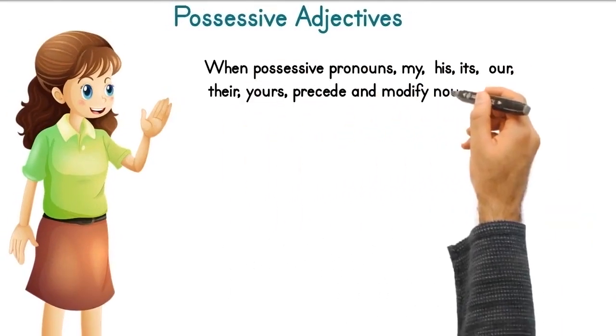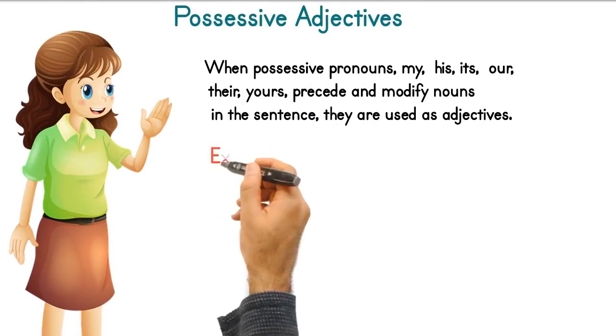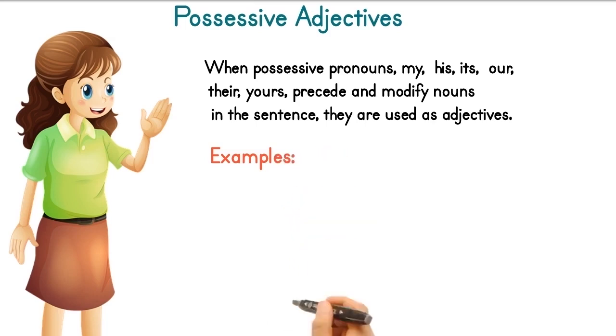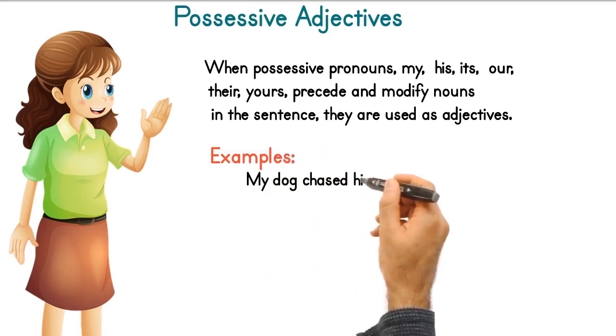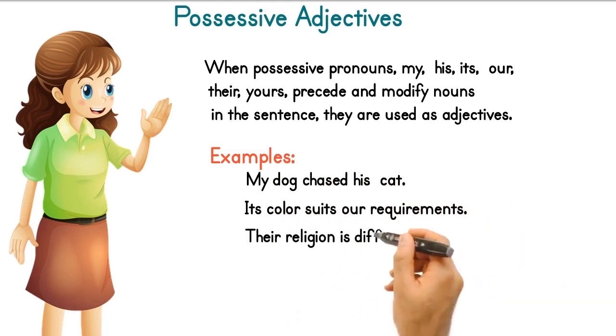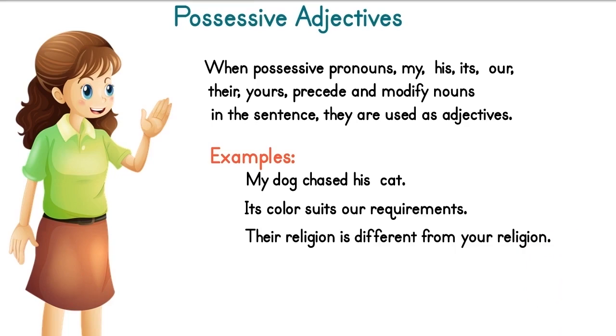When possessive pronouns my, his, its, our, their, and your precede and modify nouns in the sentence, they are used as adjectives. Examples: my dog chased his cat. Its color suits our requirements. Their religion is different from your religion.